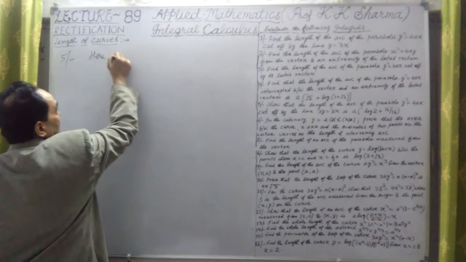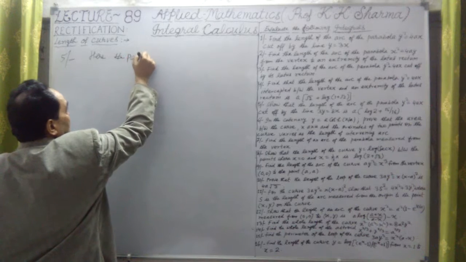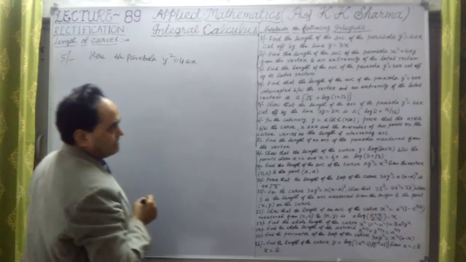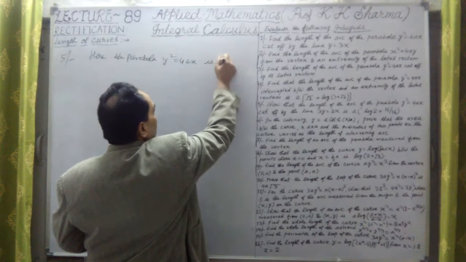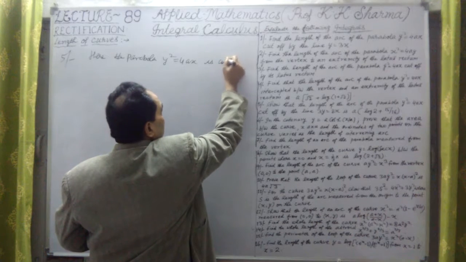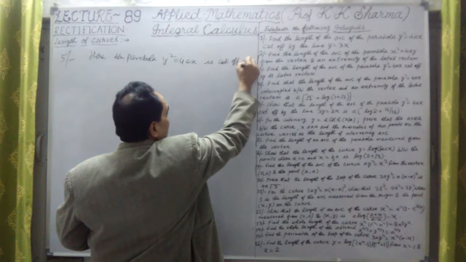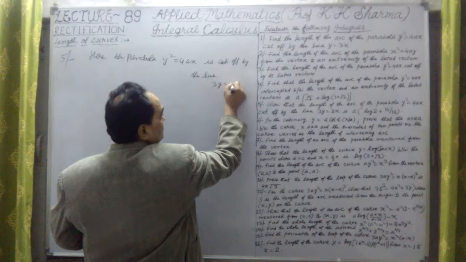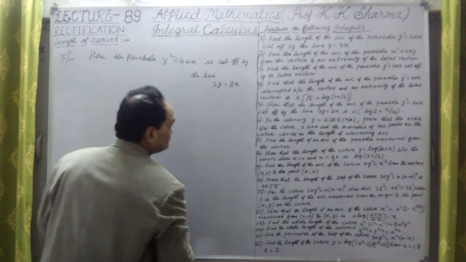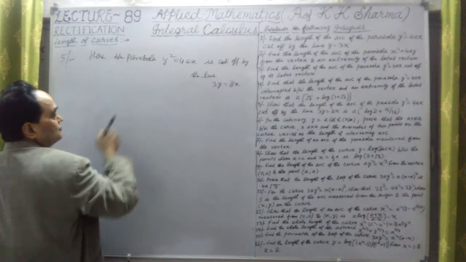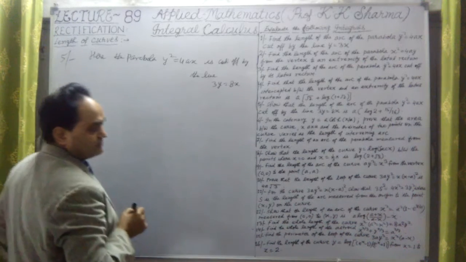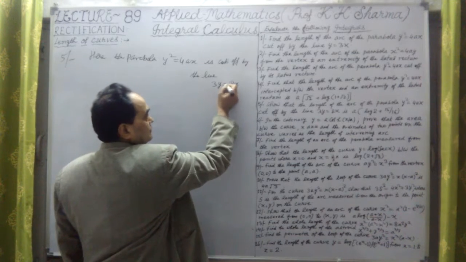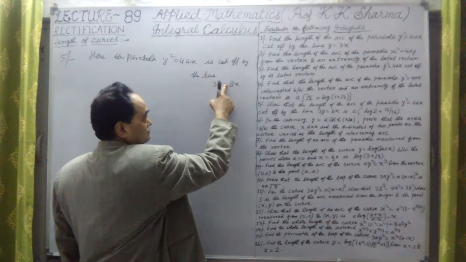Here the parabola y square equal to 4ax is cut off by the line 3y equal to 8x. Okay, so what are the points of intersection? Here the points we have to find out. What are the y coordinate here? So y coordinate we have to find out.